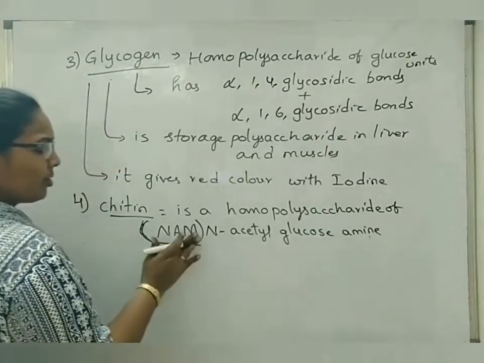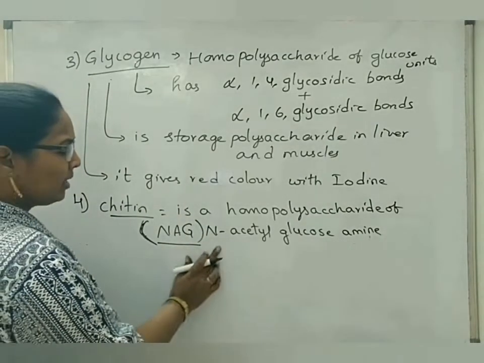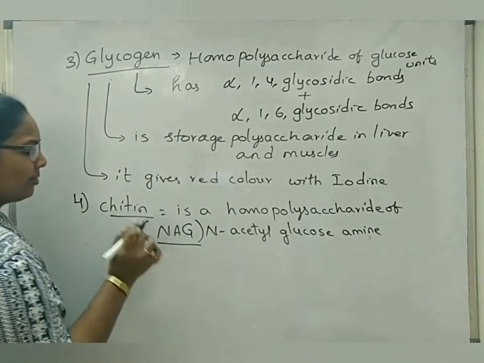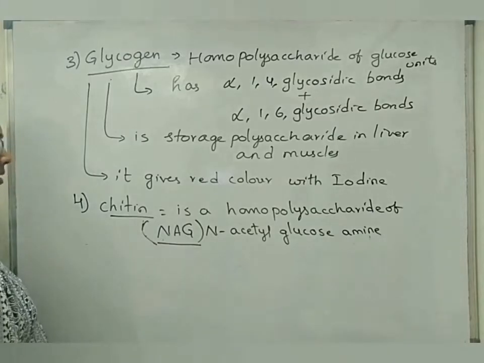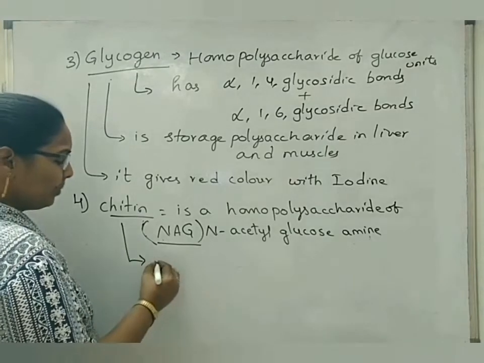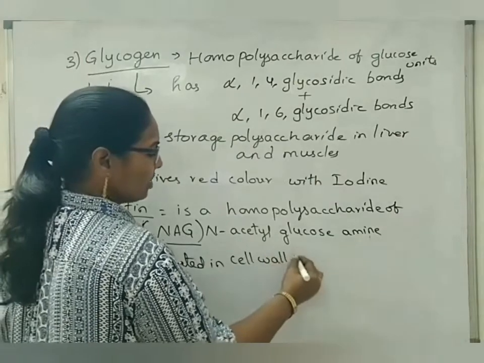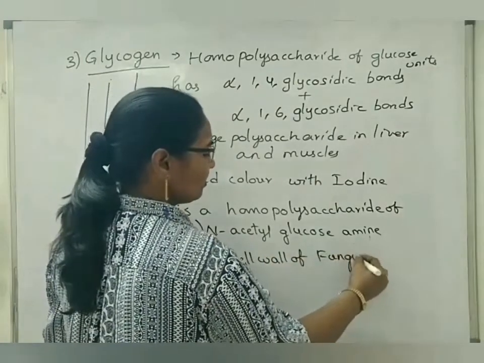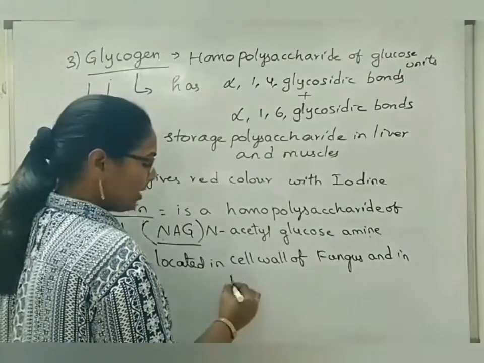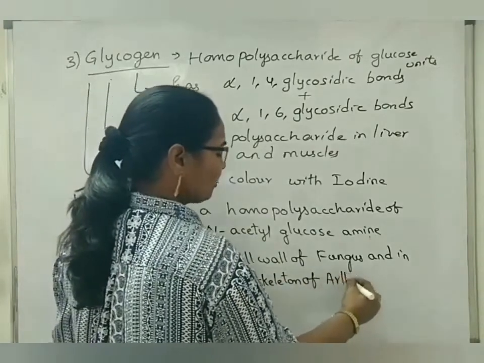This is nothing but the representation of N-acetyl glucosamine, NAG, not NAM. I'm sorry for that. Okay. Now, this one we see along with N-acetyl muramic acid in the peptidoglycan membrane. Now, chitin is located in the cell wall of fungus and in the exoskeleton of arthropods like cockroaches.